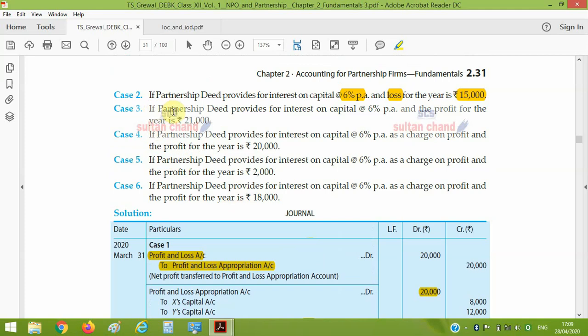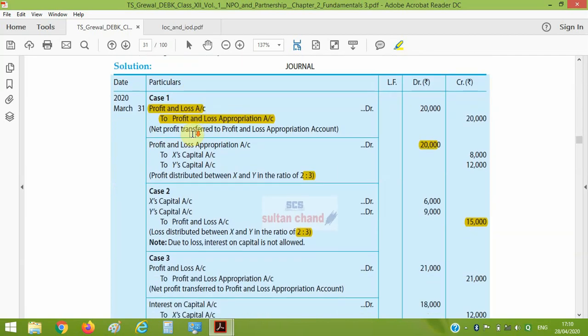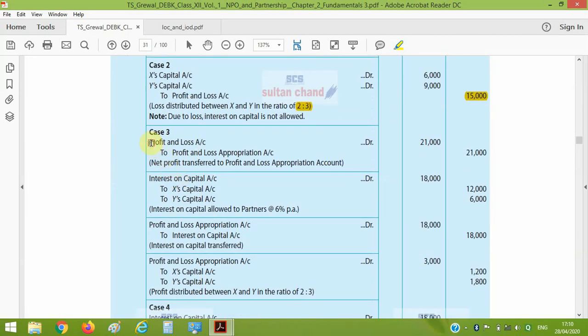Case 3, if partnership deed provides interest on capital at the rate of 6% and profit of the year is 21,000. Now in case 3, we have a profit of 21,000 and interest is allowed at the rate of 6%. So first we have to transfer the profit and loss account balance of profit to P&L appropriation account, that is 21,000. After that, interest on capital is allowed to the partners, so interest on capital account will be debited as it is an expense for the firm,